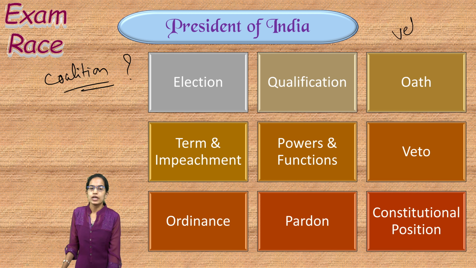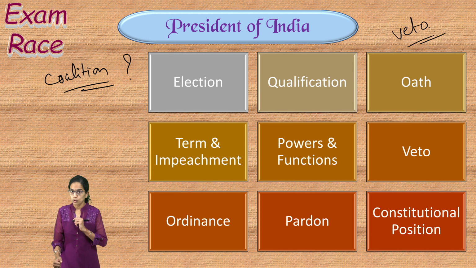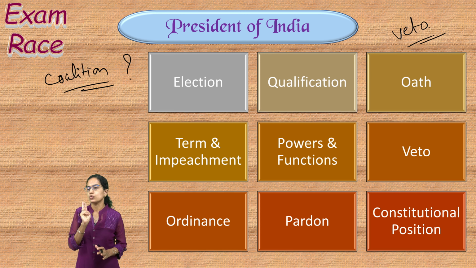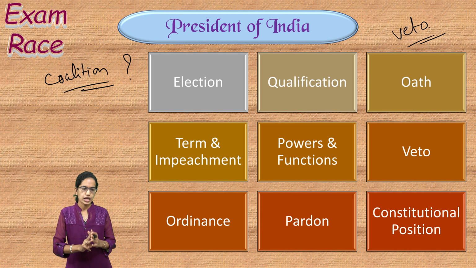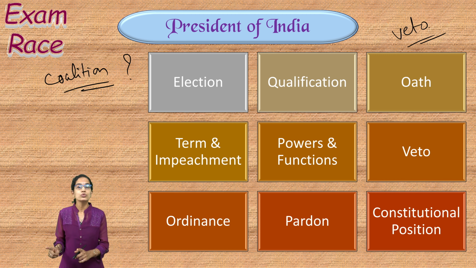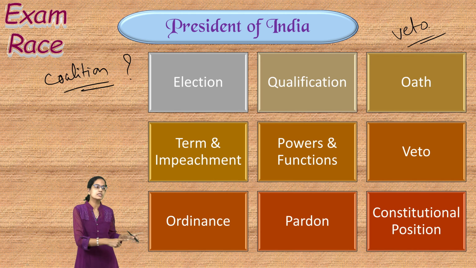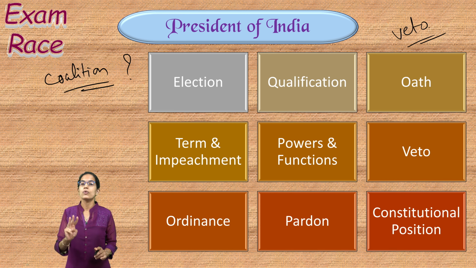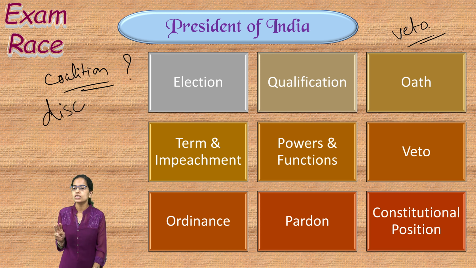The second place where the President uses the discretionary power is the veto power. Veto power is the power to either hold, withhold or refuse any bill which is sent to become a law. And the third important place where the President uses the discretionary power is the right to send advice to the Council of Ministers in order to reconsider the decision that they have made. So, three places where the President plays a very important role, and we call these the discretionary powers of the President, very important to note.